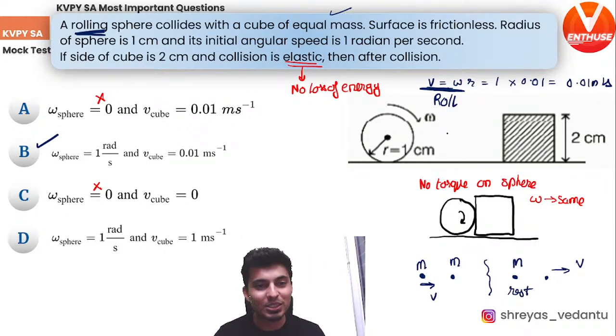Got it? What a beautiful question. So interesting thing which is happening. The sphere just stays there, keeps spinning, and the cube continues its journey. There is no loss of energy in this case.